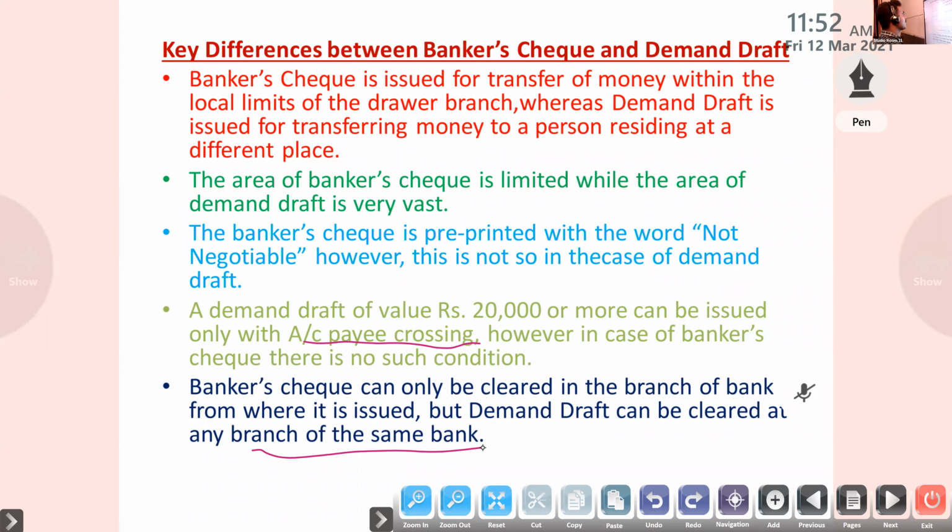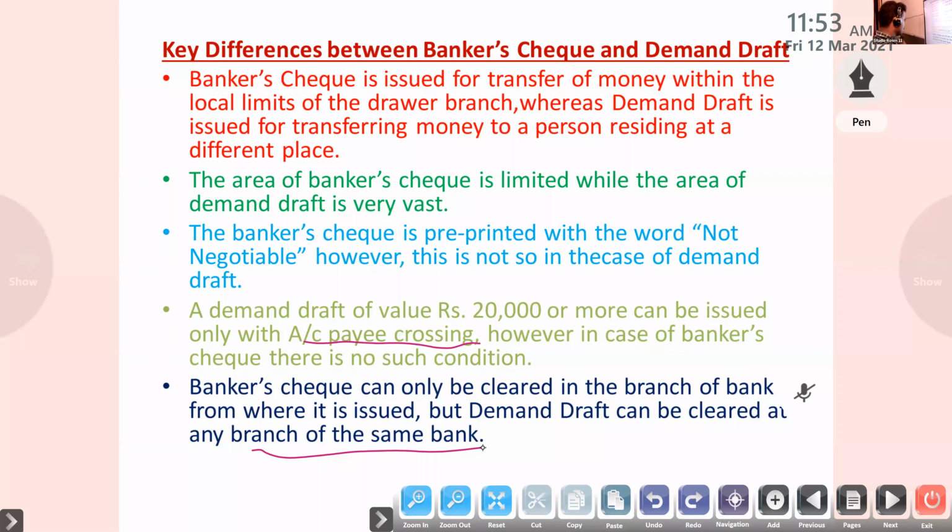So these are the differences. The first is transfer of funds within the local area. Then in a check, not negotiable is pre-printed. This is not the case with a demand draft. Then a DD of 20,000 or over can be issued only with account payee crossing. Otherwise, we can't pay 20,000 or more using a DD. But with a bank check, no problem.